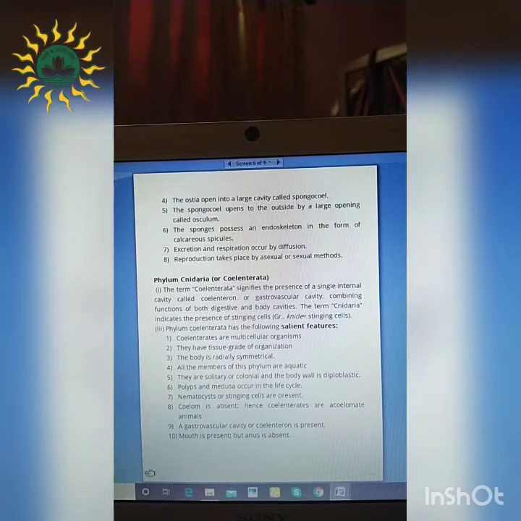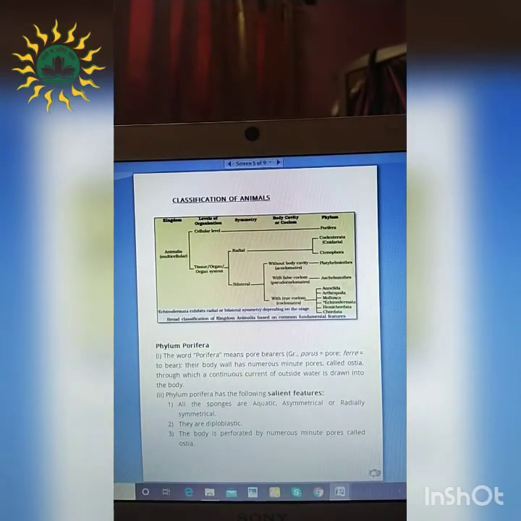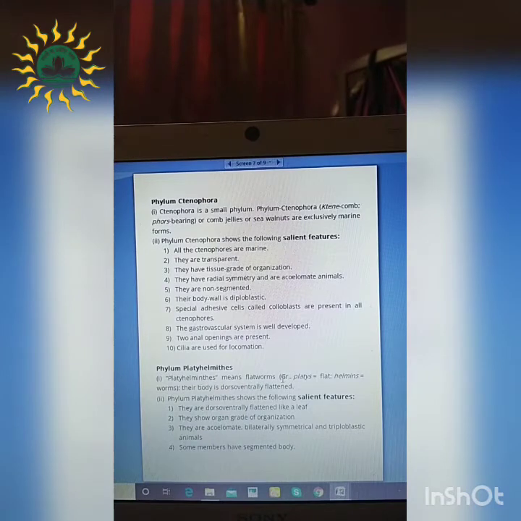So what does this phylum consider? This phylum Platyhelminthes has the flatworms. From the name, Platys refers to flat and helminthes means the worms. So these Platyhelminthes are the flatworms. And as they are flat in nature, they are dorsoventrally flattened. Okay, and they obviously have bilateral symmetry.